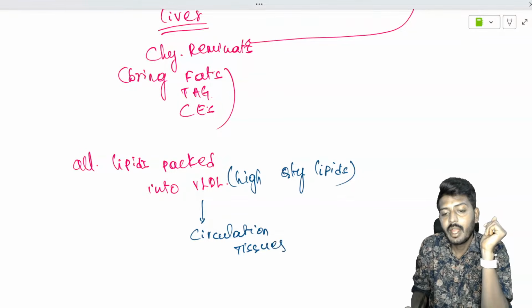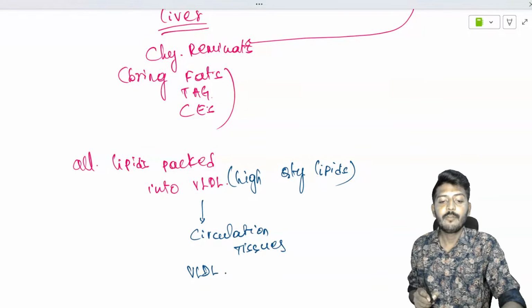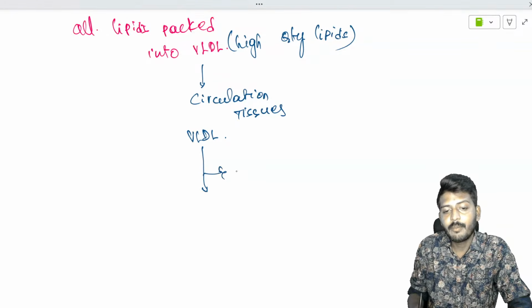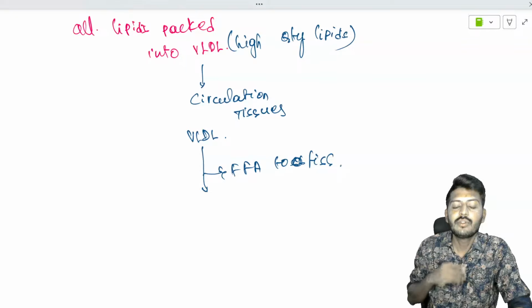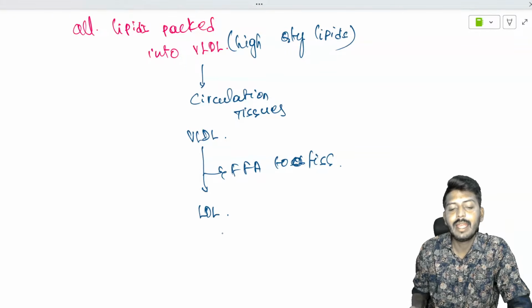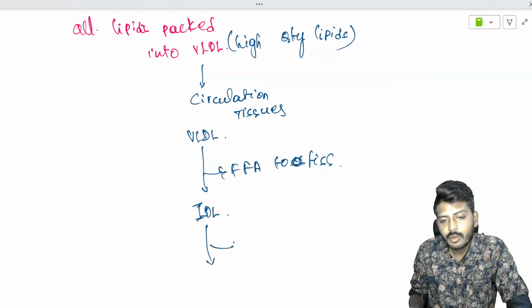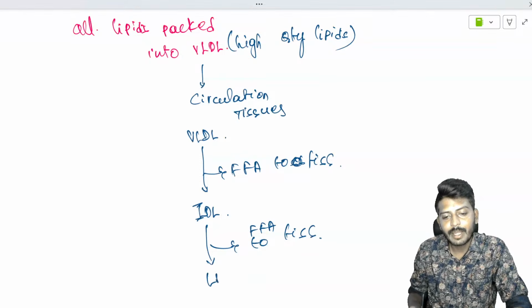Now VLDL will give away some free fatty acids to the tissues. After giving, it will form IDL, intermediate density lipoprotein. This IDL will also give free fatty acids to the tissues, and after giving, it will become LDL.